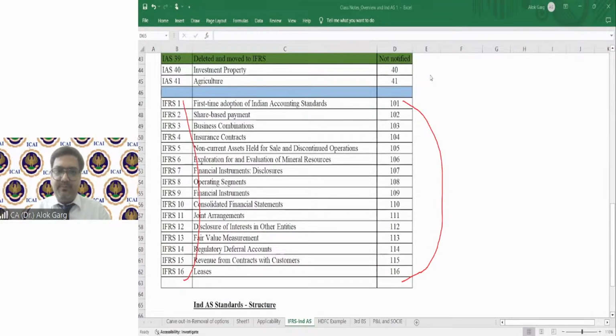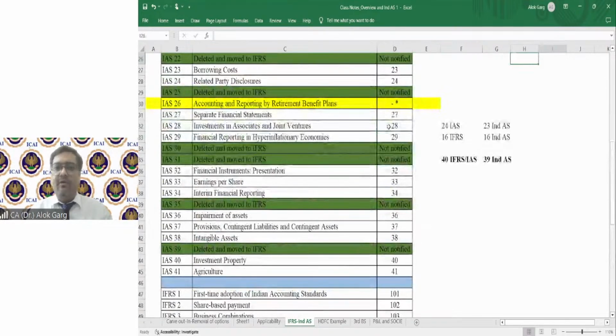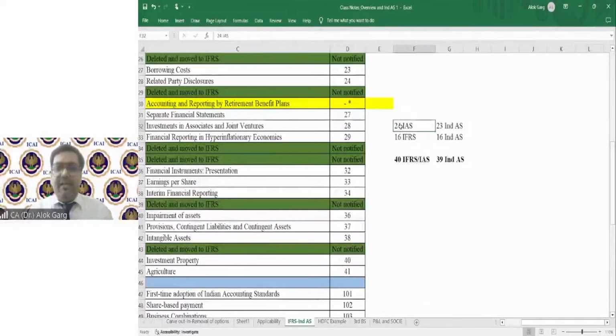I hope so. Just to summarize, globally, there are total 24 international accounting standards. This is IFRS. These are IND AS. Globally, there are 24 IAS standards. We have only notified 23 IND AS standard. One standard we have not converged.